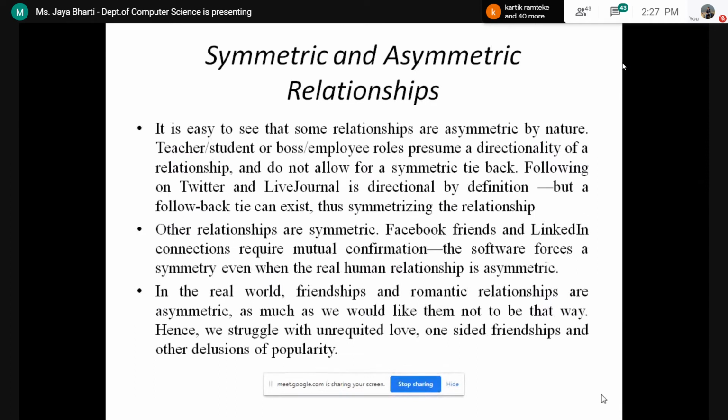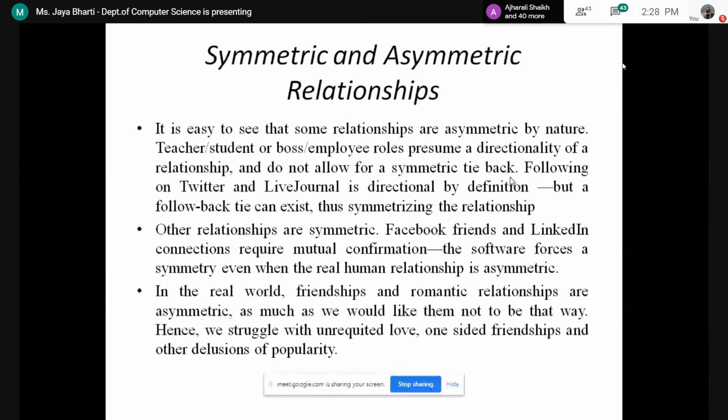So you can say it is easy to say that some relationships are asymmetric by nature, such as the student-teacher or boss-employee roles presume a directionality of a relationship that do not follow a symmetric tie back. Means you can say the teacher-student bond or the boss-employee relationship जो भी है, that is always asymmetric. Okay, and whereas if you look for the friends, two friends, then you can say it is a symmetric relationship.